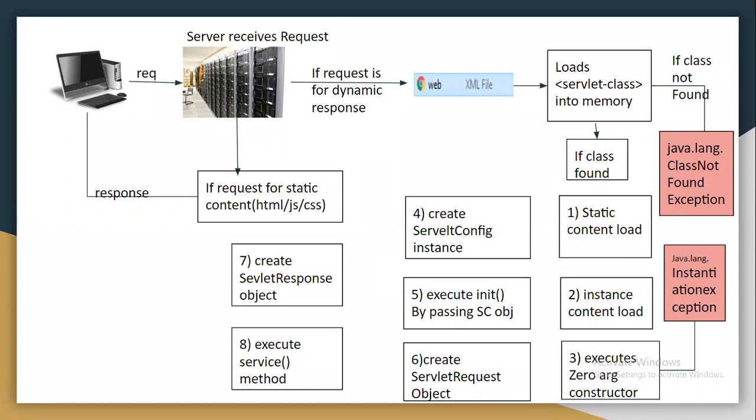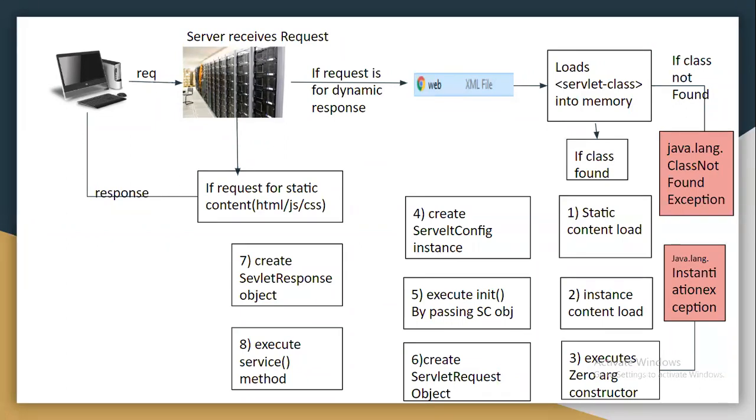There HttpServlet identifies which method the client sent, whether it is a get method, post method, or put method. That particular doGet method will be executed.